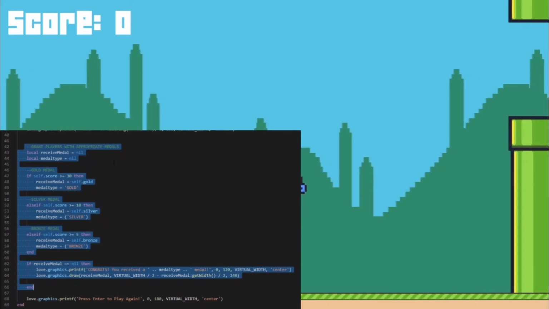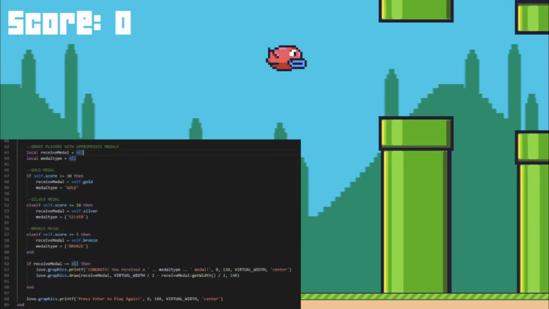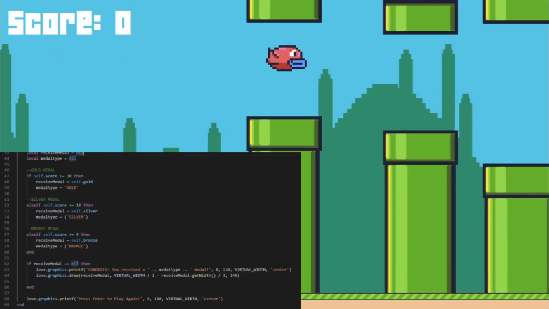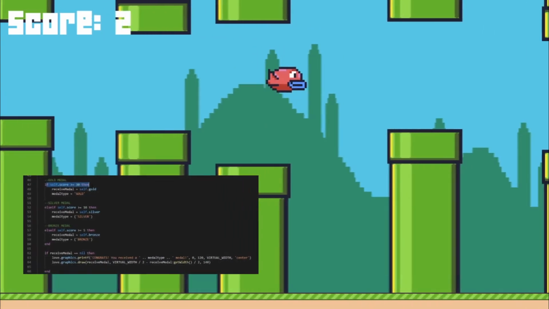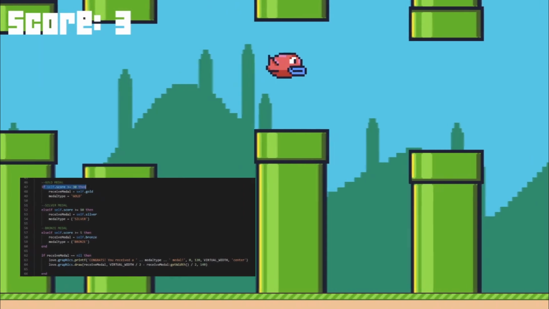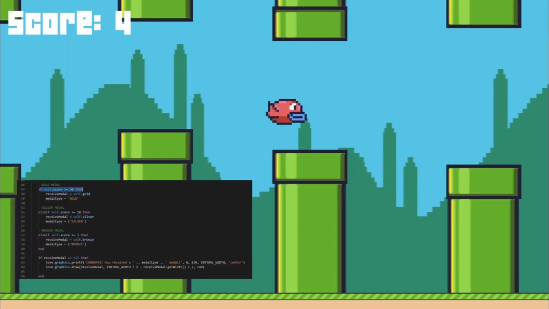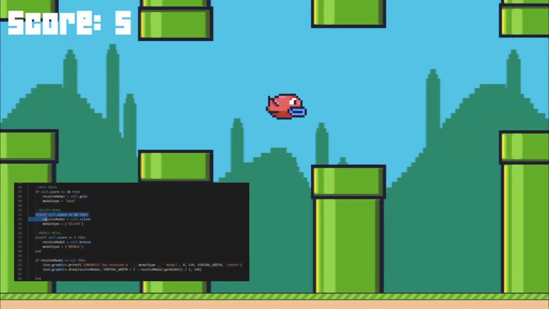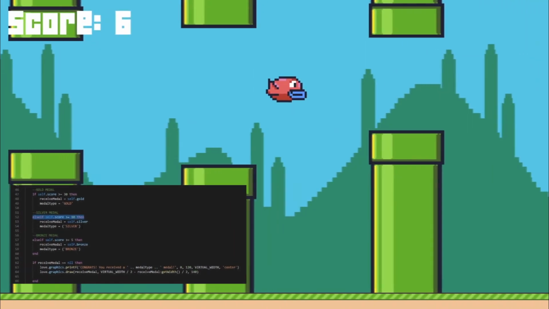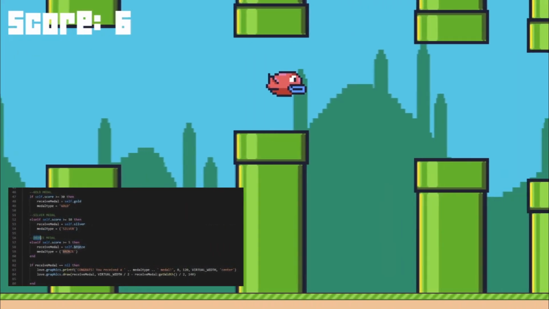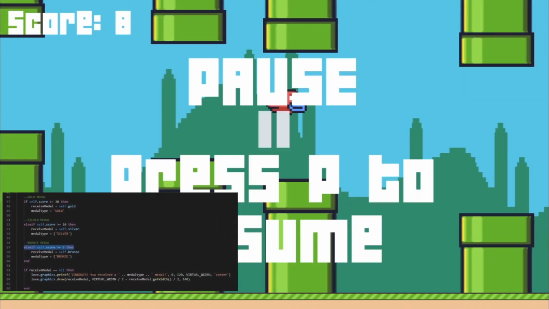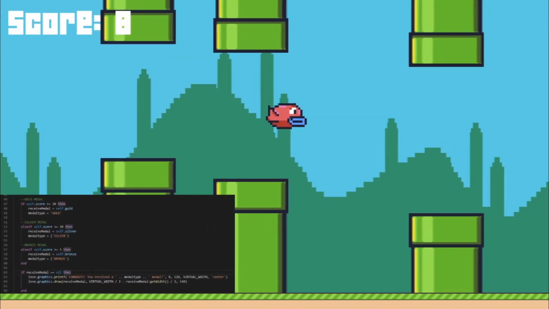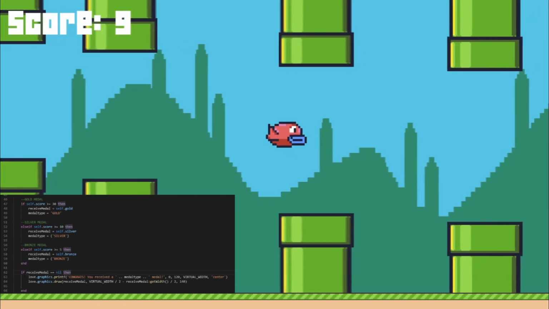Key in a local receive medal and medal type with nil. And create if statements with all the medals inside it, such that if a player score is more than or equal to 30, then award them with gold medal. Silver medal if it's more or equal to 10, bronze if it's more or equal to 5. The scores can be any to your liking.